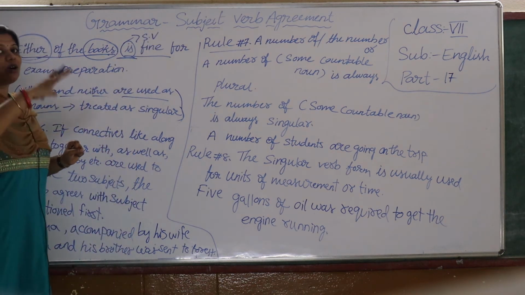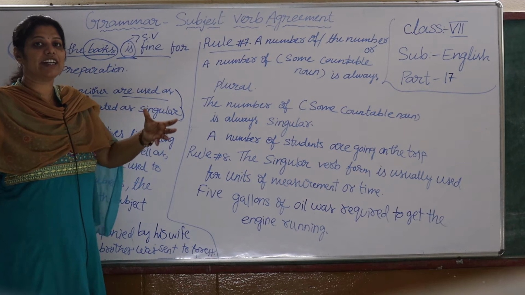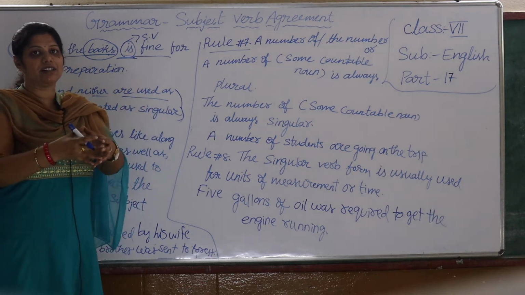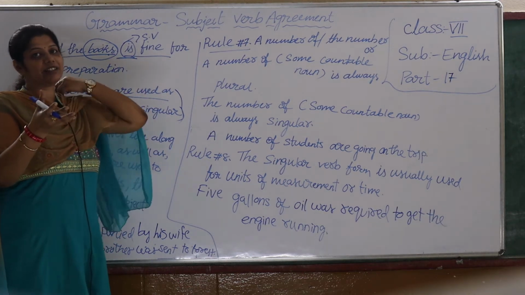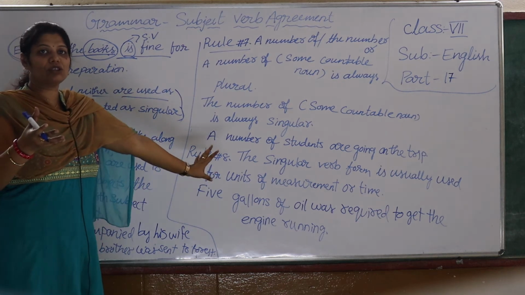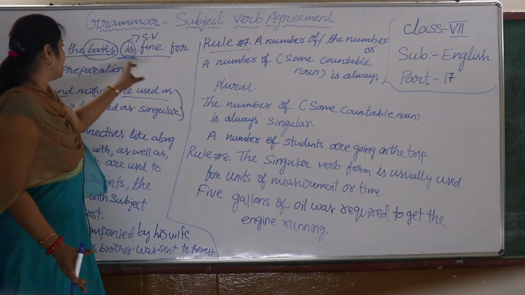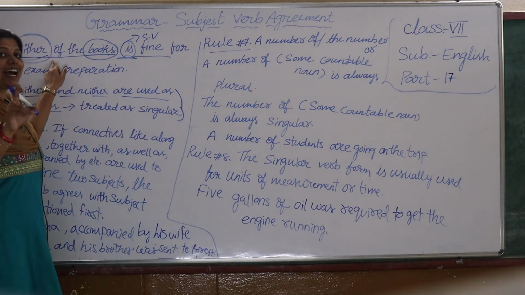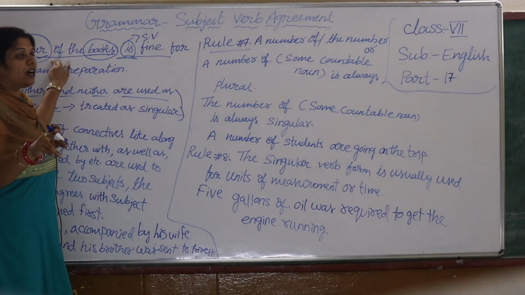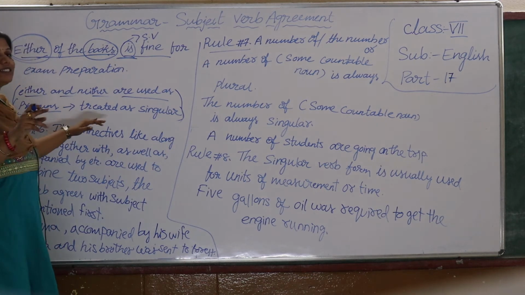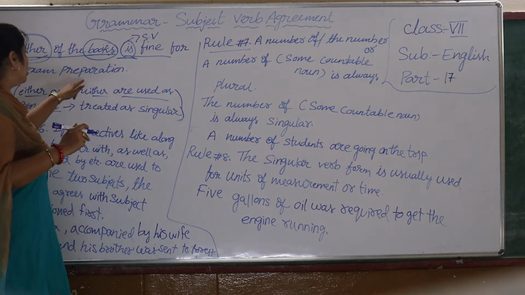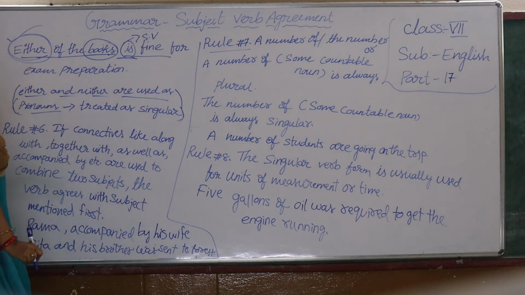When either or, neither nor are joined in a sentence, we have to use the plural subject with the plural verb. But when either or neither is taken as a pronoun, the subject used there is treated as singular. With this example you can understand.